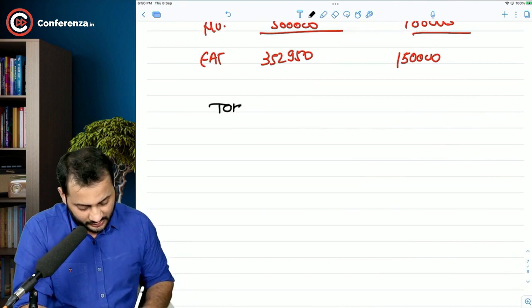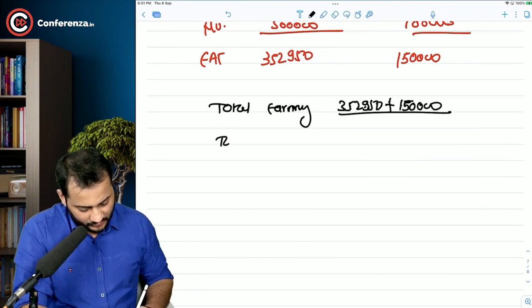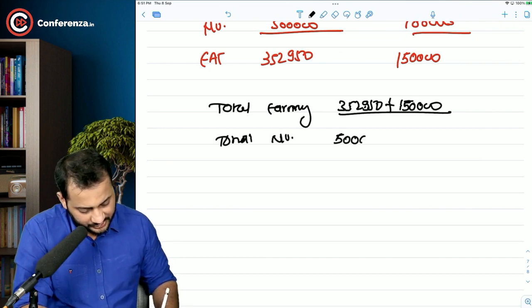So total earnings is 352,950 plus 1,50,000. Total number of shares, we already have 5 lakh shares, plus we will be issuing 1,25,000 more shares. Am I right?